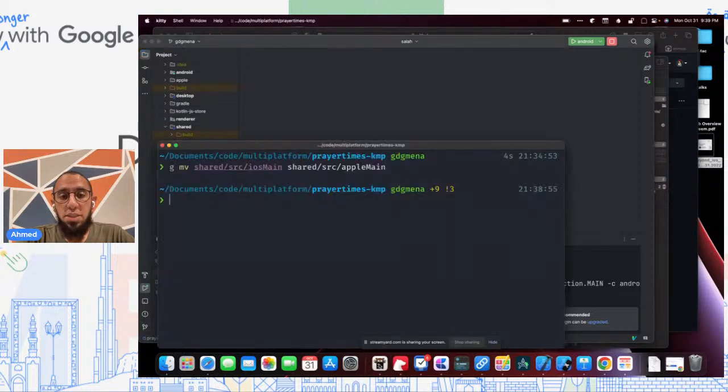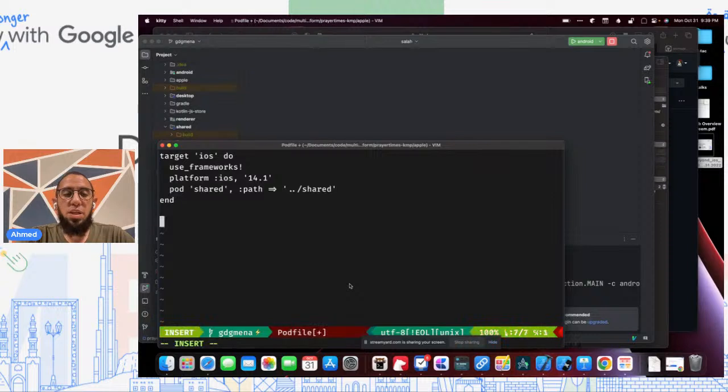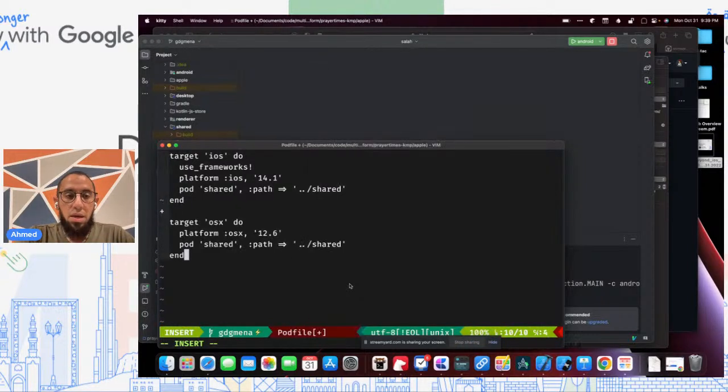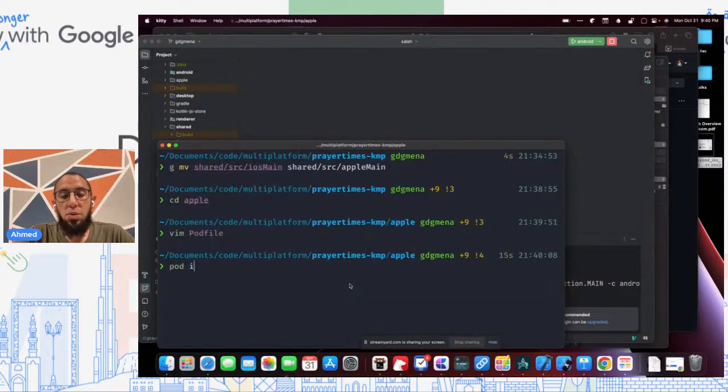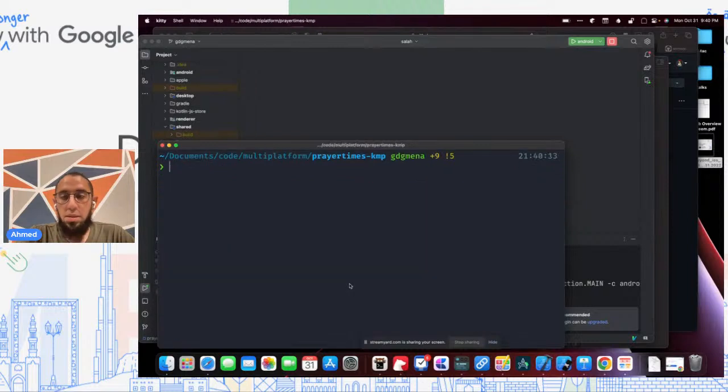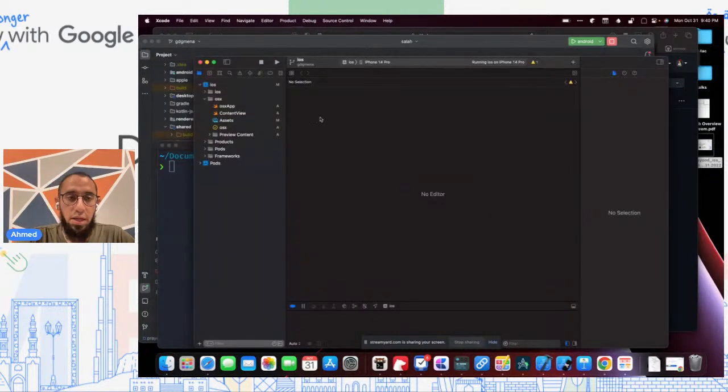Now we need to do one more piece of setup before we can actually make this work, which is we need to go to the pod file, and we need to actually tell the pod file that for the OSX target to read our shared Kotlin Multiplatform module. So we do this and we do a pod install, and we should be good to go now in Xcode.